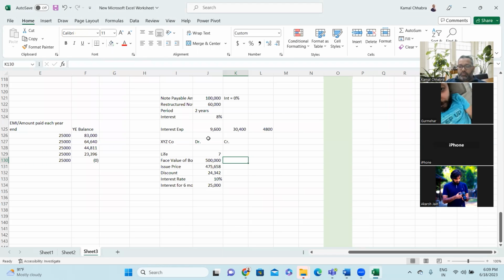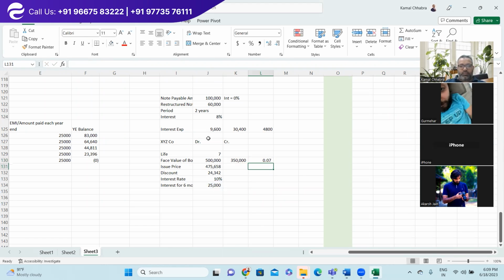Minus 47. 1738 nahi. Interest. Haan, 173. Right? Kya nikla? Itna 24,342, how much would be amortized?